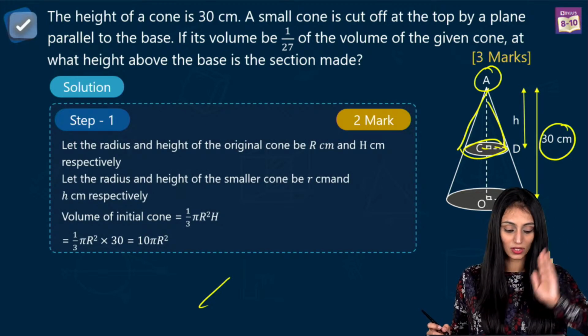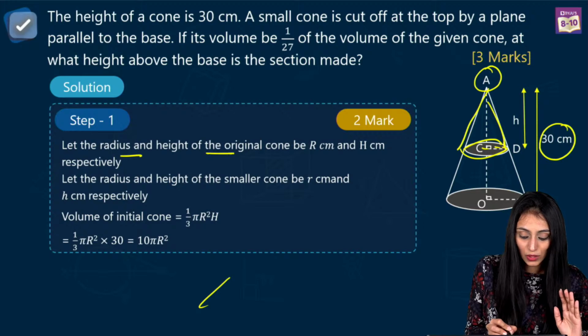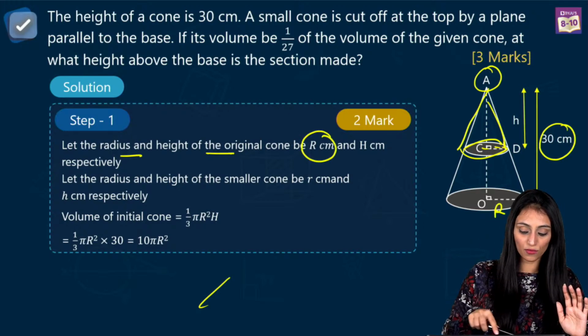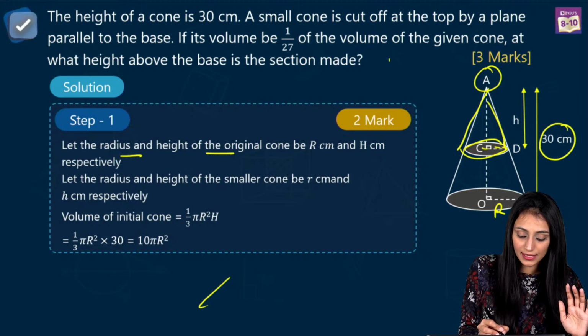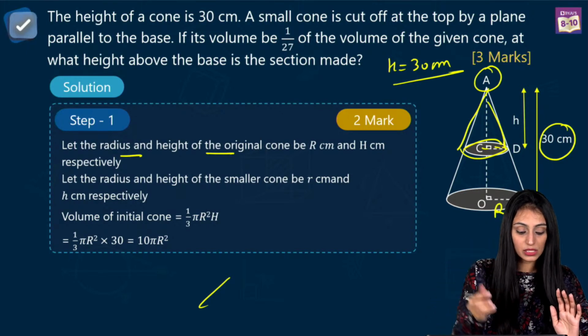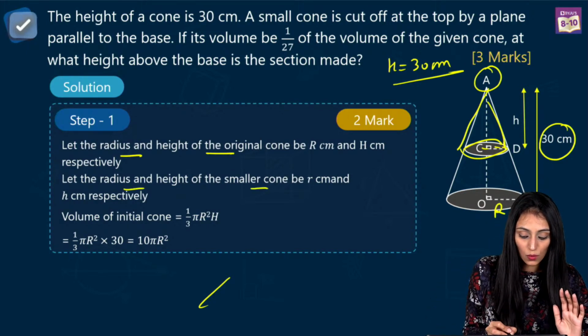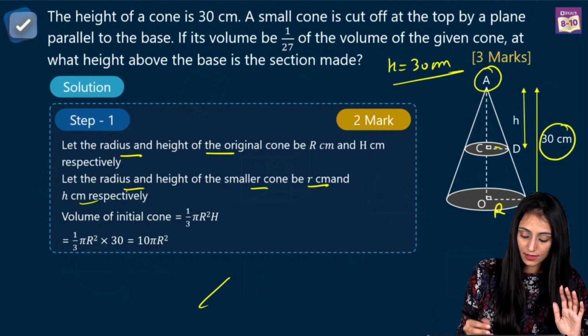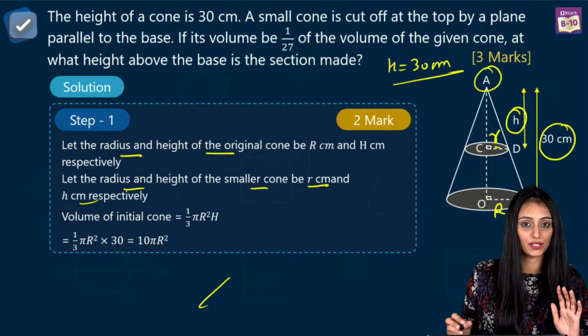Please pay attention. Let's suppose the radius and height of the original cone: the original cone has a radius of capital R and its height is 30 centimeters, capital H denotes 30 centimeters. Just to avoid confusion, we are denoting them with different variables. The radius and height of the smaller cone are small r and small h. So this cone has a radius of small r and a height of small h.